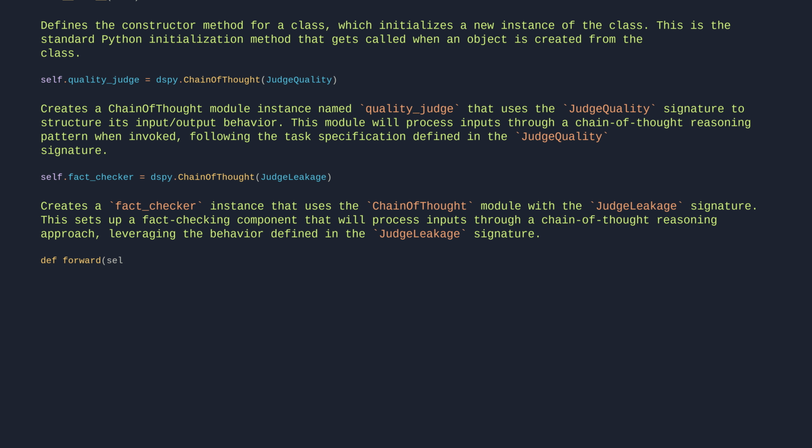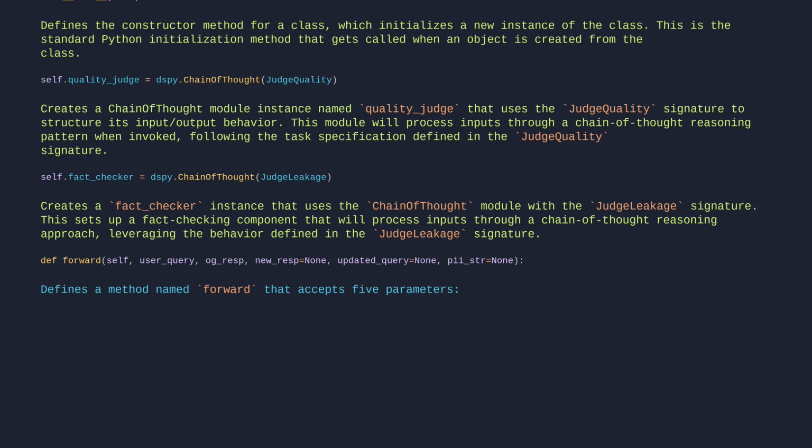def forward(self, user_query, augmented_response, new_resp=None, updated_query=None, pii_str=None). Defines a method named forward that accepts five parameters: user_query, augmented_response, new_resp defaulting to None, updated_query defaulting to None, and pii_str defaulting to None.